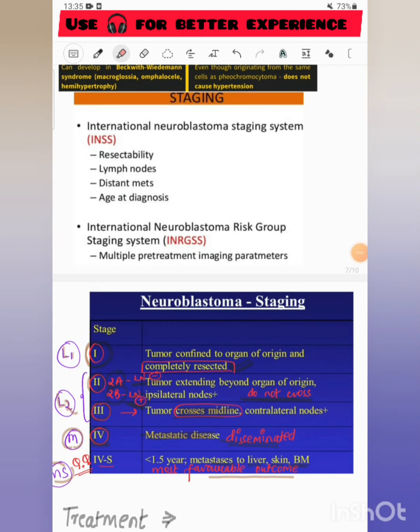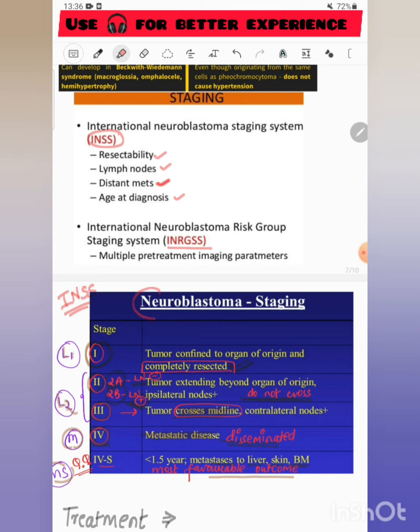For the staging of neuroblastoma, it can be staged by INSS, the International Neuroblastoma Staging System, or INRGSS, the International Neuroblastoma Risk Group Staging System. INSS includes resectability, lymph nodes present or absent, distant metastasis, and age at diagnosis. So the important staging for us is the INSS staging system.